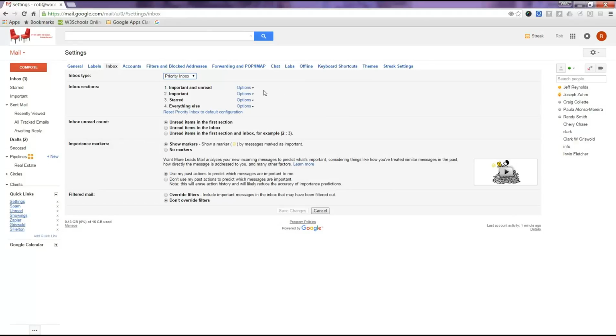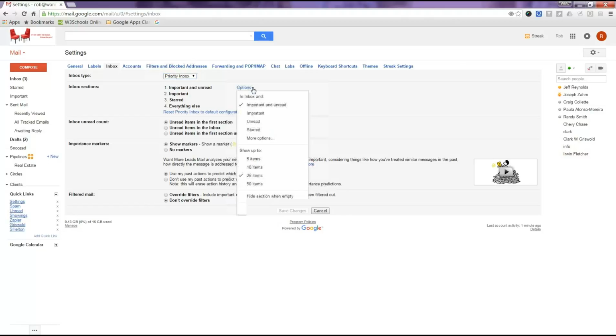So now you have these here that you can set up. Here I have important and unread, right? Then you go here and you can change the settings. I can make this one whatever I want. More options is where you put a label. Then I can say how many I want, 25. If I have more than 25 in that inbox, I have to click on the thing, and I'll show you how that works. Then you want to make sure unread messages are first, right?